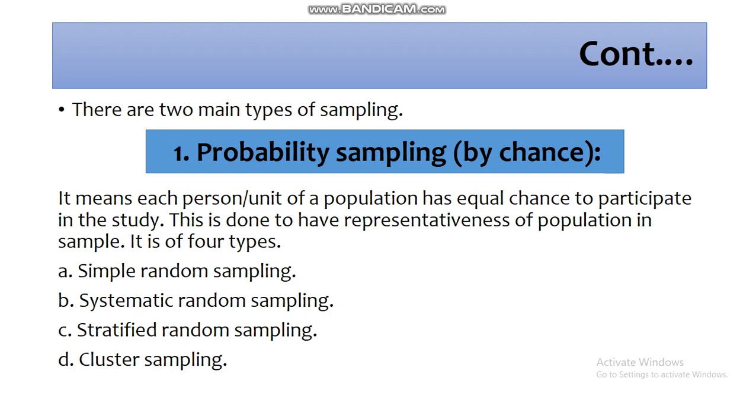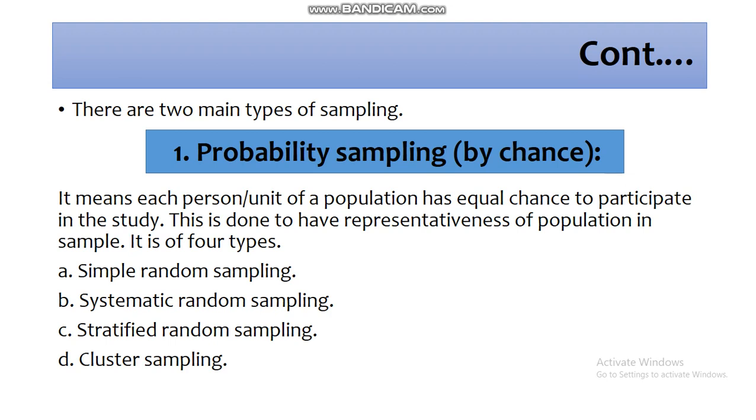Each representative in the population has an equal chance to be selected as a sample. So we do not have any choice in selecting which element or subunit acts as our sample.